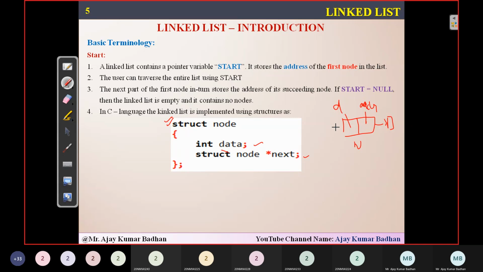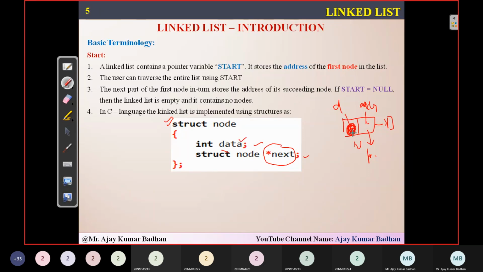Int data means it will point to this particular information, the first one. Struct node star next is, as I told you, the second block, which consists of a pointer variable. This is a pointer variable. Please do remember, we need to use both of these in programming, so please concentrate here. The first one is the data, int data.